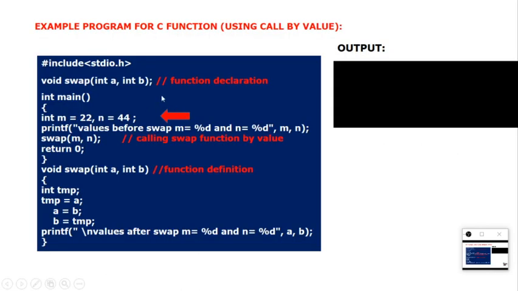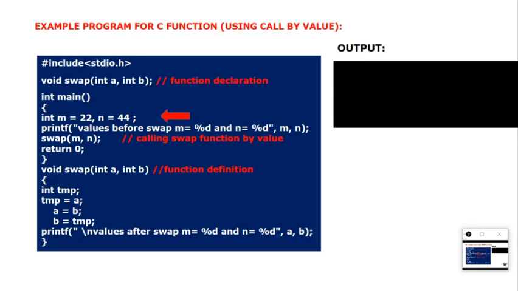See, I have a program called swap. Now I am swapping two variables. For that, first I have taken m and n values which are called actual parameters, and I have taken formal parameters a and b, right? So a and b are formal parameters, and I have also taken a temporary variable. Why have we taken a temporary variable? Because I want to pass the a value to b and the b value to a. When I am passing the a value to b and the b value to a, I require another variable to copy. So let us see how this program will work, what call by value is, and what the difference is between call by value and call by reference.